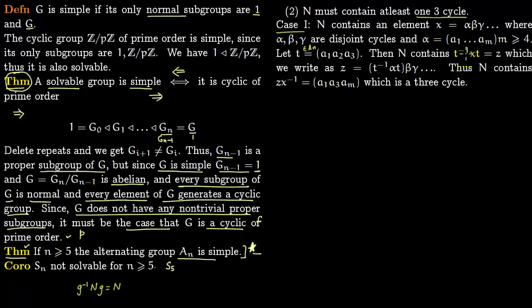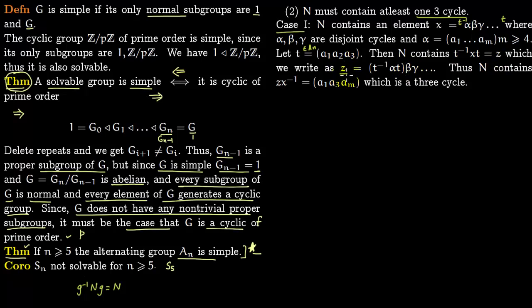So what does z look like? You have obtained z by putting t inverse here and t at the end. But all these cycles are disjoint, and this t contains the elements a1, a2, a3 which just lie in alpha. So t is not going to impact any of the elements in these disjoint cycles. It is only going to impact elements in alpha, so it goes all the way to here. So z looks like t inverse alpha t beta gamma.